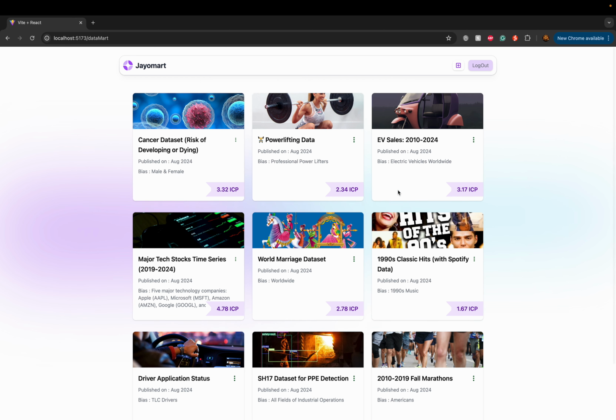So what we can see at the start is the title, and then the currency of the data, meaning when it was placed, and then what bias this data has, meaning where this data skews towards, and what group it targets in this case. If you want to go further, we can take a look at the preview.